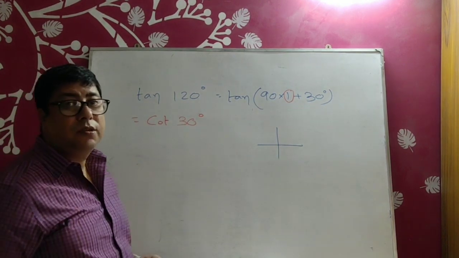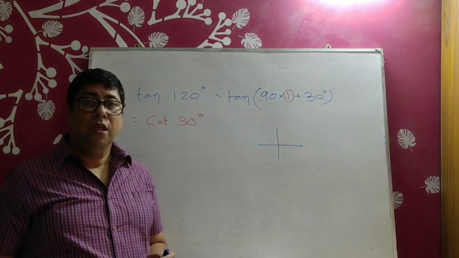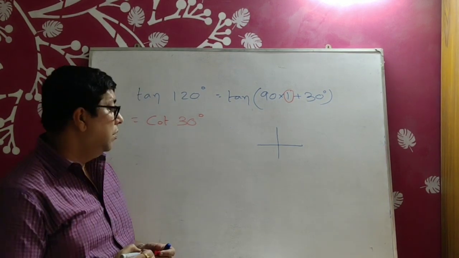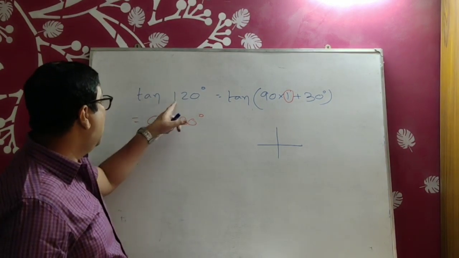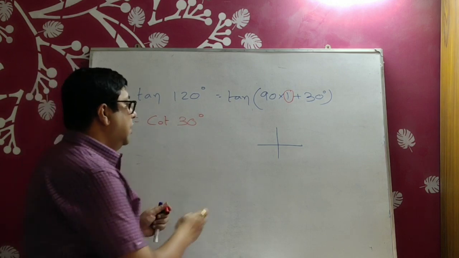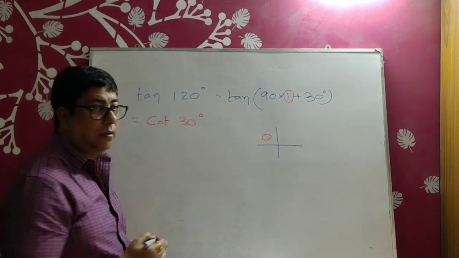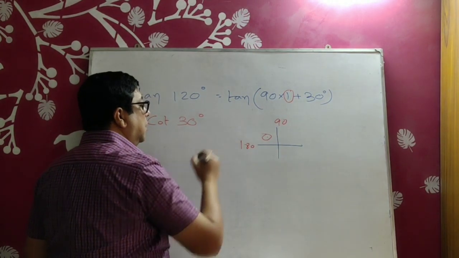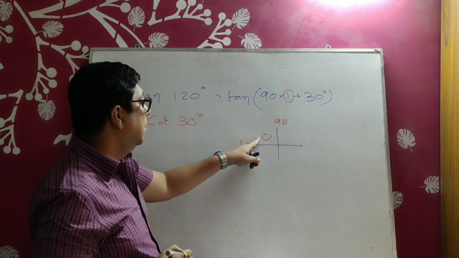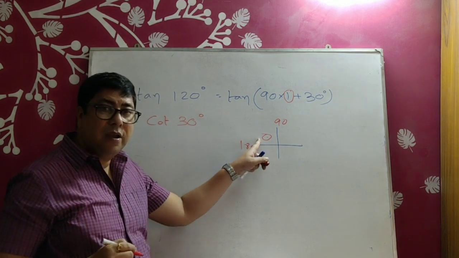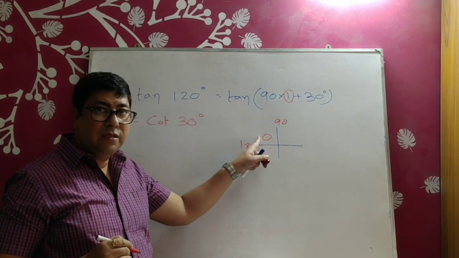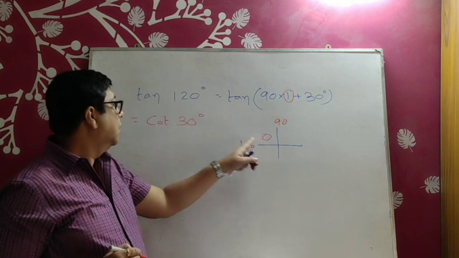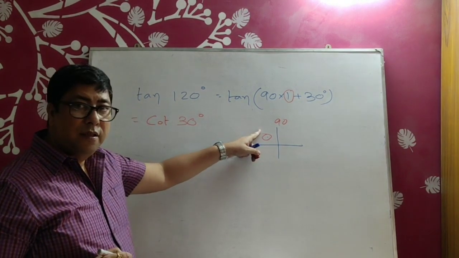Now whether the ratio is positive or negative. The last point is based on the sign of the ratio. 120 degrees is in the second quadrant. This is 90, this is 180. 120 degrees is in the second quadrant, and in this second quadrant, this is a room of sine.